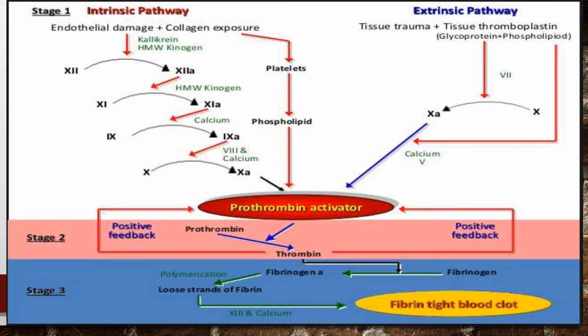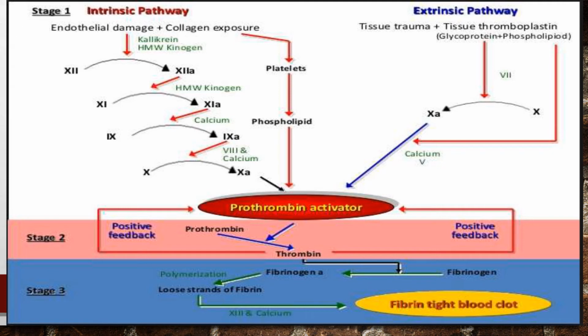So now the tissue gets a trauma. Under the extrinsic pathway you can see that tissue trauma happens and the tissue thromboplastin, that is the factor 3, gets released, and the thromboplastin, which contains proteins, phospholipids and glycoproteins, may act as proteolytic enzymes. And here the glycoprotein and phospholipid components of the thromboplastin may convert the factor 10 into activated factor 10 in the presence of the factor 7.